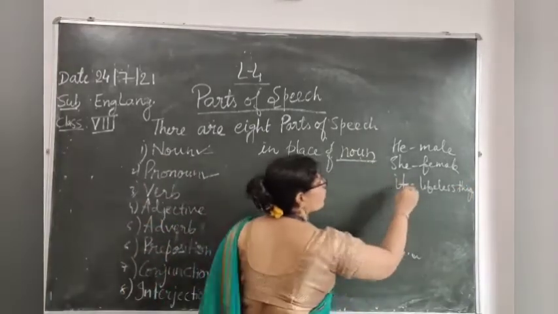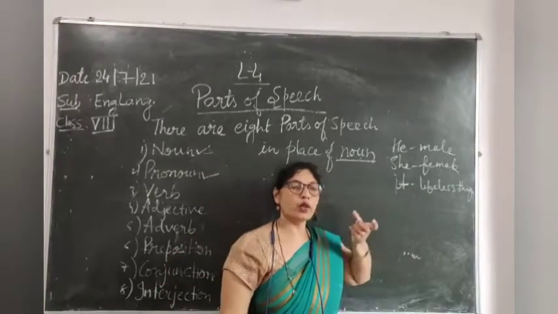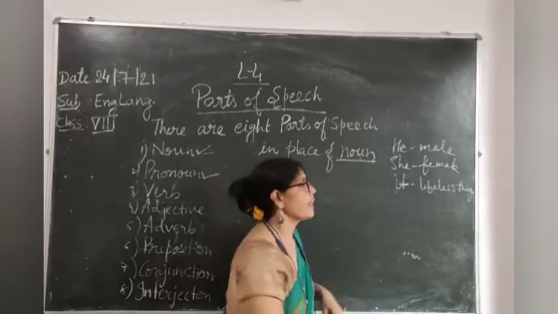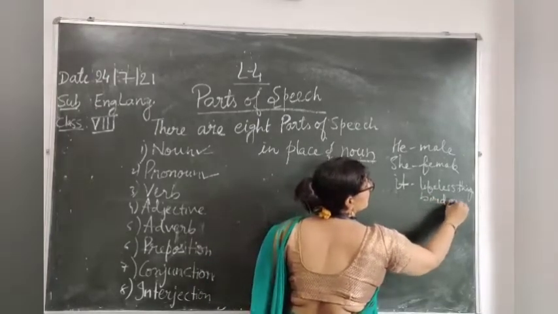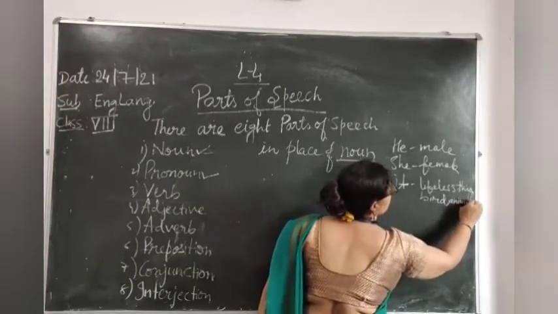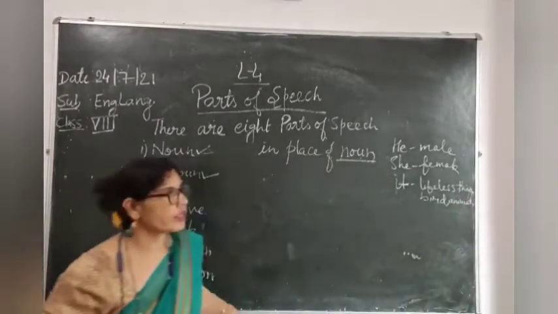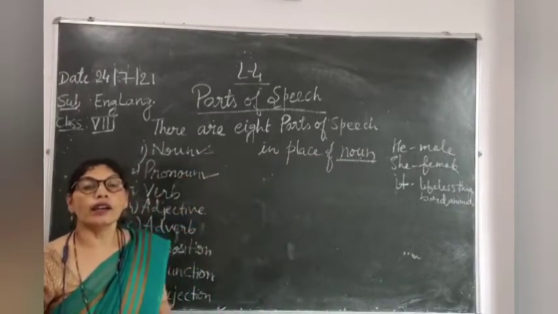It can be used for birds and animals also. In English, we make use of it for birds and animals also. Clear? So all these: he, she, it, they, are called pronouns.